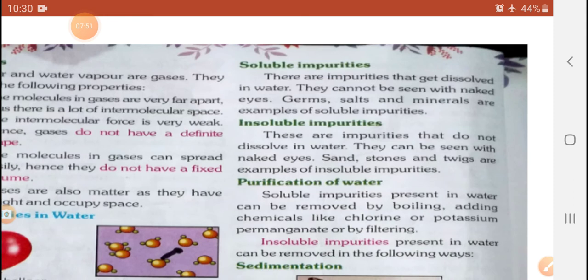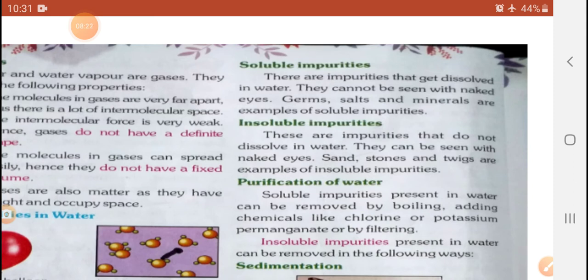We will use chlorine and potassium permanganate, and germ-type soluble impurity will be removed very easily with the help of chemical processes. So we will use a chlorine tablet for pond or river water, and the germs are very easily removed, and we can take that water as useful water for drinking. See the observation, my dear student.